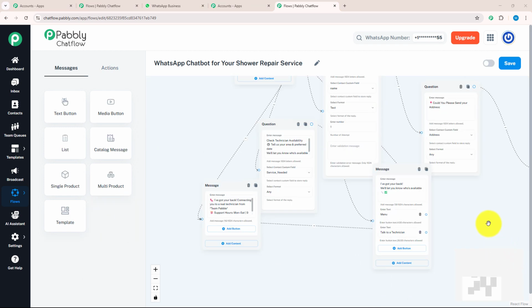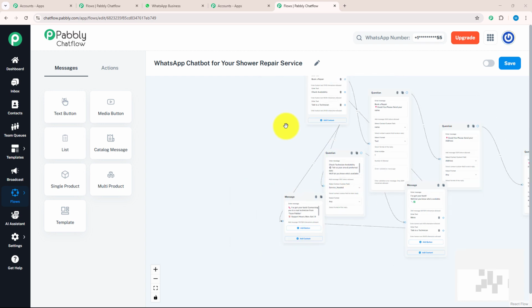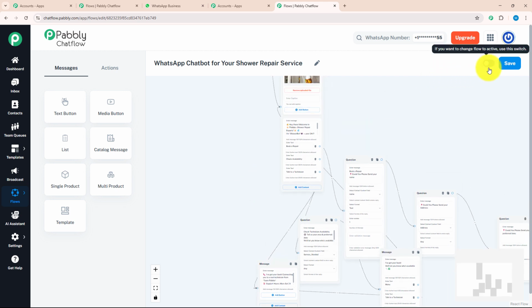So yes, as you can see, I have entered all the desired information that would be needed to run a chatbot for a shower repair service business. After that, don't forget to activate your flow and save it. As soon as I clicked on the save option, I got a message that flow updated successfully. That means my flow is ready to work in real time.